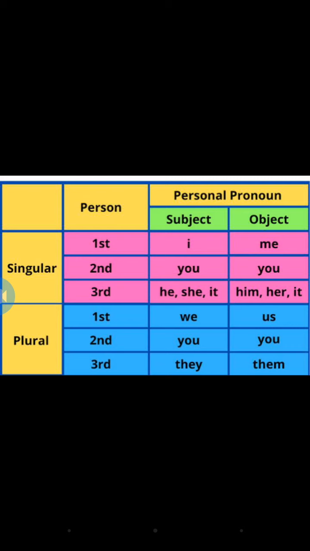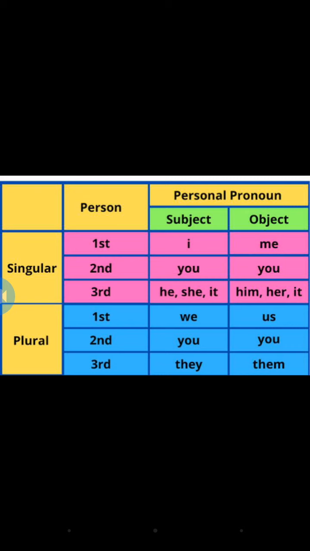See, in the first column is singular. The first three boxes come under singular and the second three boxes come under plural. In the second column it is given first person, second person, third person. So see here, I, me, and in plural we, us in first person.